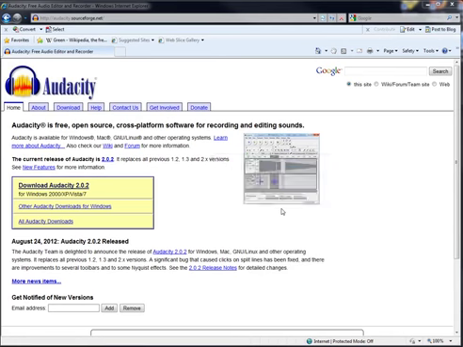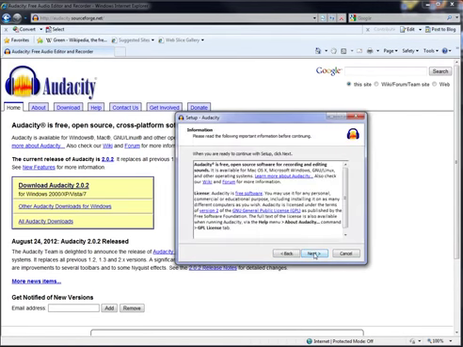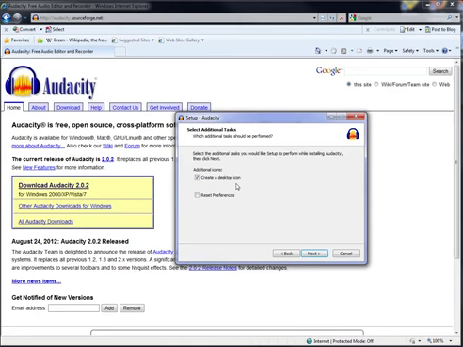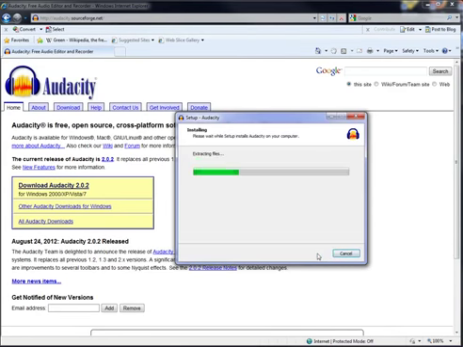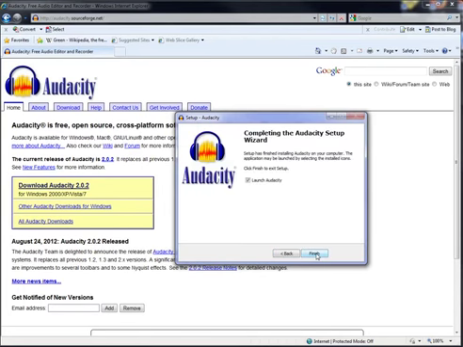then click on OK, click on Next, and then Next again. This is where the program files are going to be installed. Click Next. Create a desktop icon so you can find Audacity easily, and then select Next and Install. Click Next and then choose to launch Audacity and then Finish.